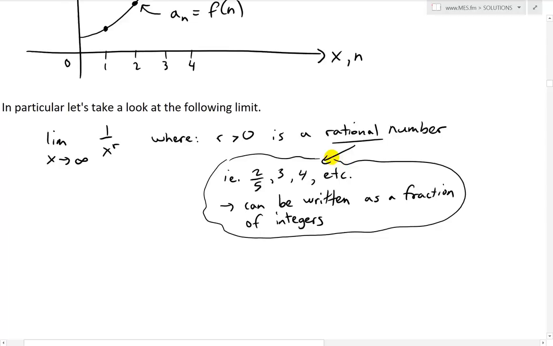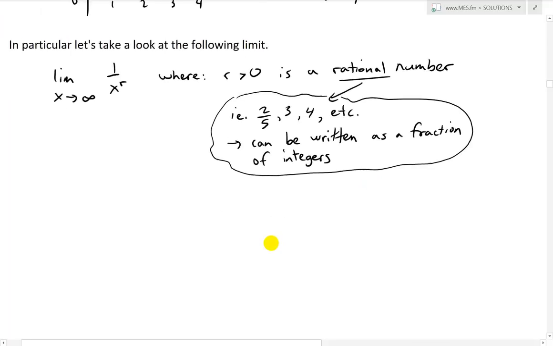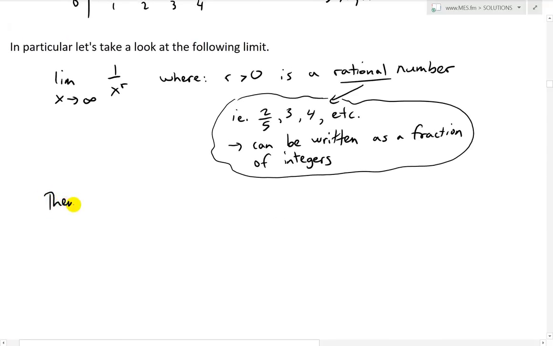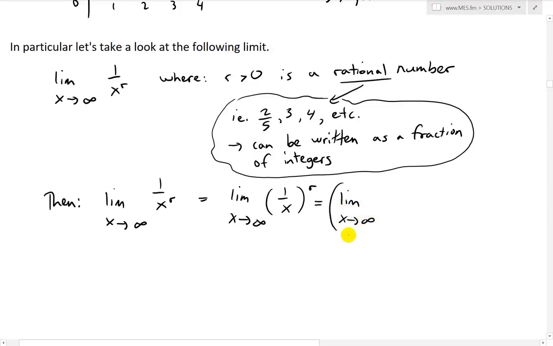Then for the limit, we can now apply limit laws. The limit as x approaches infinity of 1 over x^r equals, recall that using limit laws, the limit as x approaches infinity of 1 over x, and then take this to the r, and then use further limit laws. This just equals the limit as x approaches infinity, put a bracket around this whole thing, of 1 over x, all to the power r.